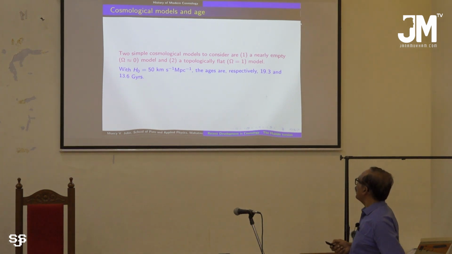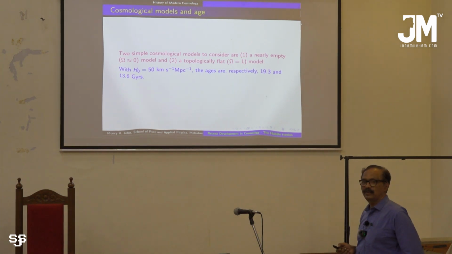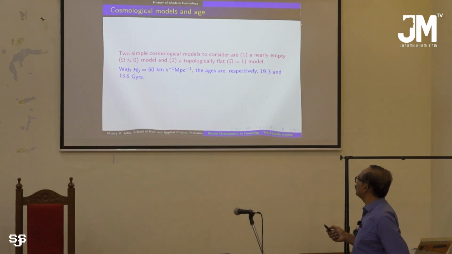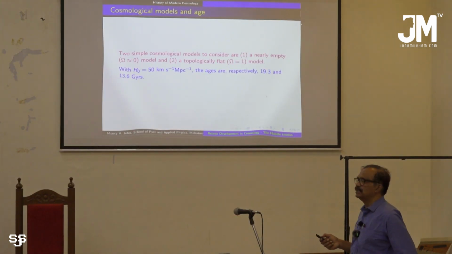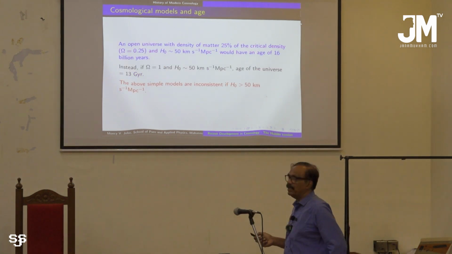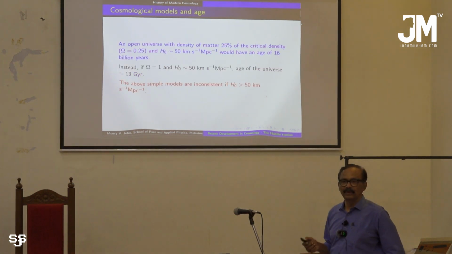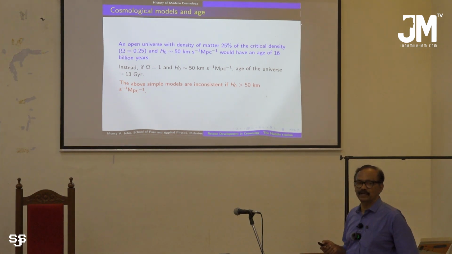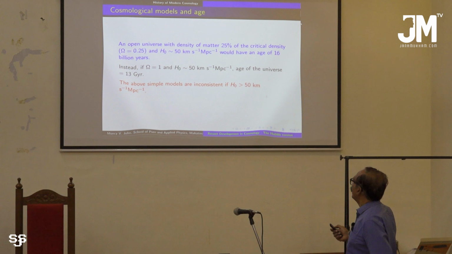A topologically flat universe, that is a universe which has its density equal to the critical density, in that case its age will be 13.6 gigayears. So this is a very interesting issue, to know the exact value of the Hubble parameter H naught.